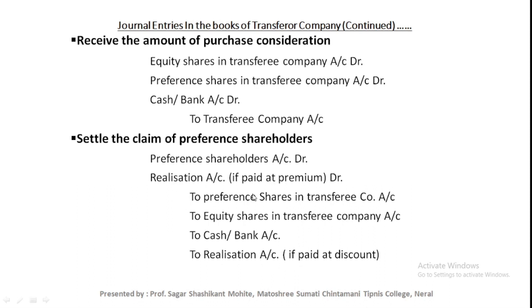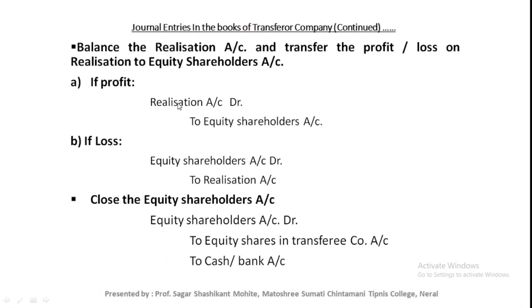After settlement of preference shareholder, next we need to close the realization account. After closing the realization account, the realization profit or loss is transferred to the equity shareholder account. If there is a profit, the journal entry will be realization account debit to equity shareholder account, and if there is a loss, the journal entry will be equity shareholder account debit to realization account.